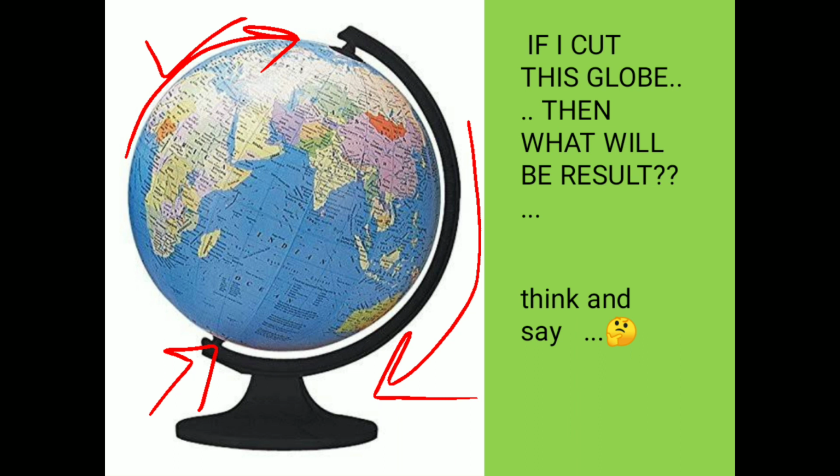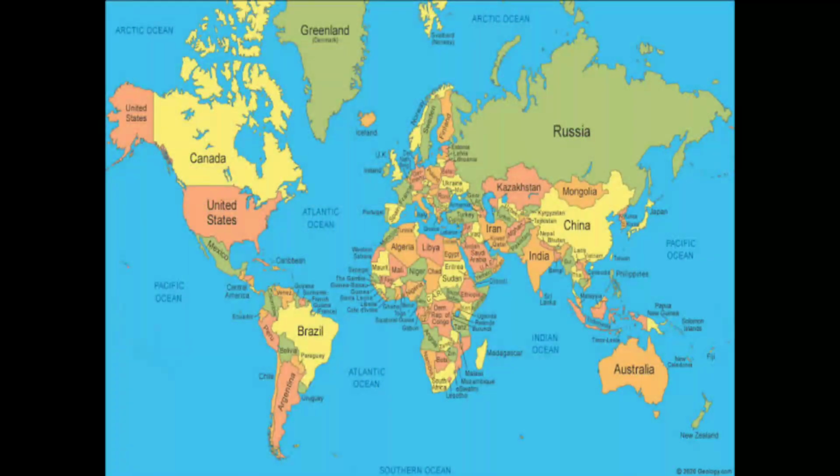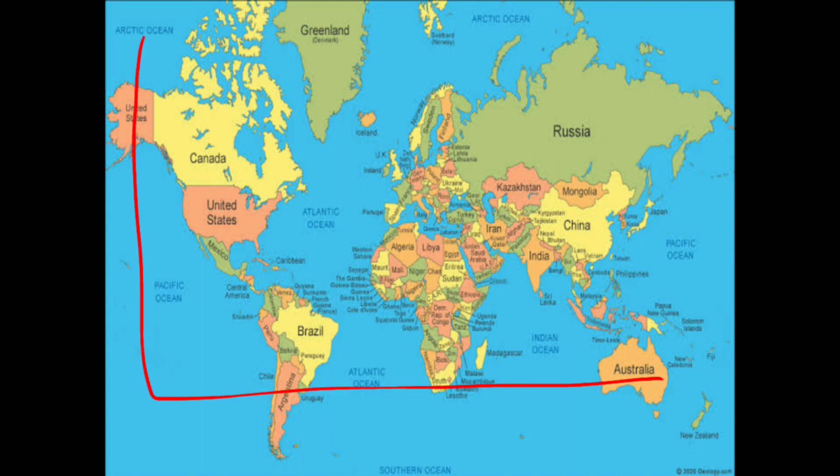Now if we cut this globe like this or like this, then we will see a flat structure like this. This structure basically is known as a map.